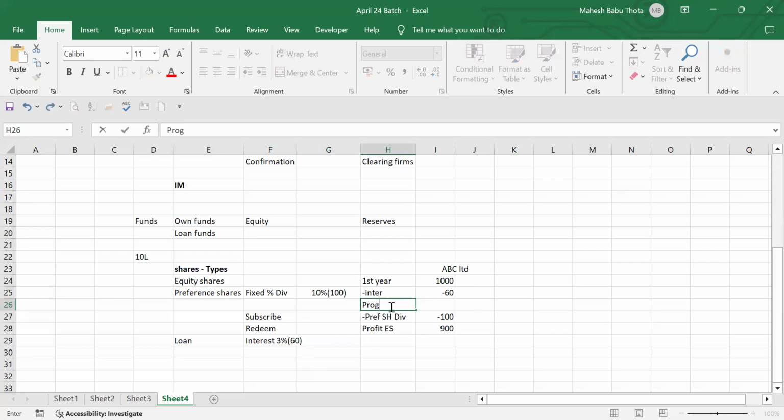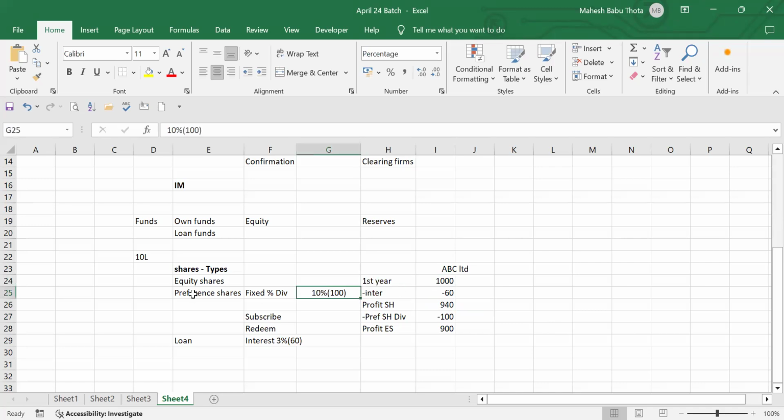The profit available for the total shareholders is how much? 940. Out of this 940, how much will preference shares participate? 10%, 94? No, I said 100 rupees is fixed. Why? Because the 10% is not on profits.